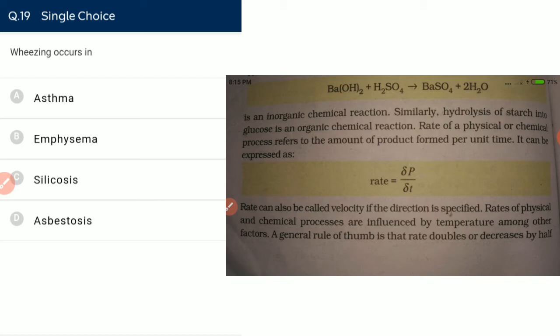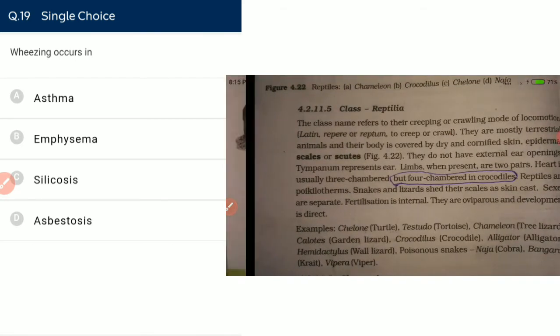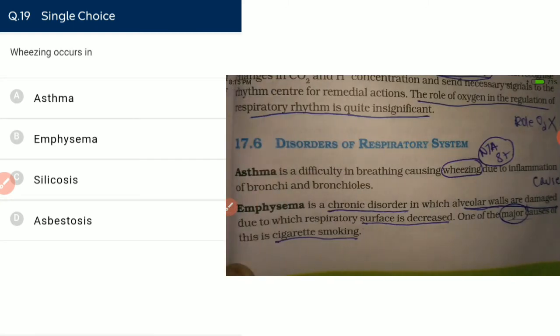Wheezing sound occurring. NCERT is telling us that wheezing sound occurs in asthma, and in asthma there is an inflammation of bronchi and bronchioles.